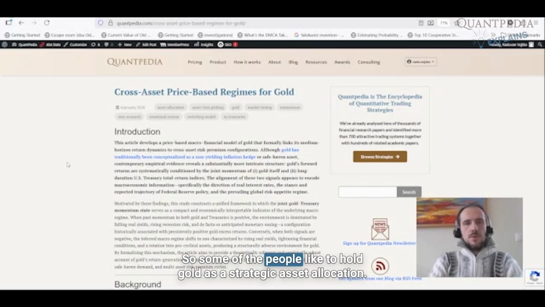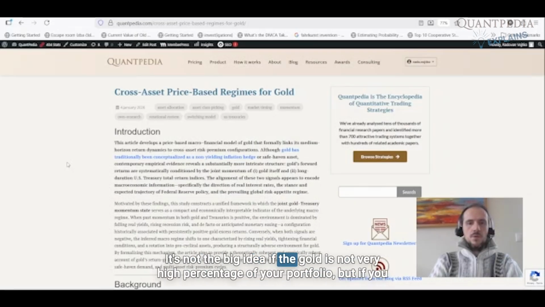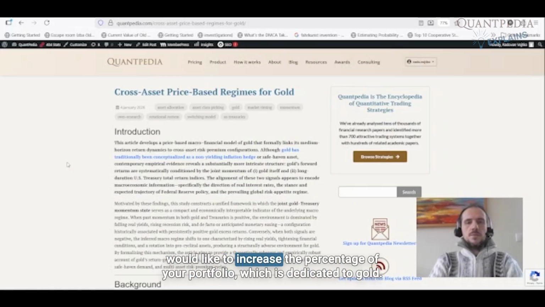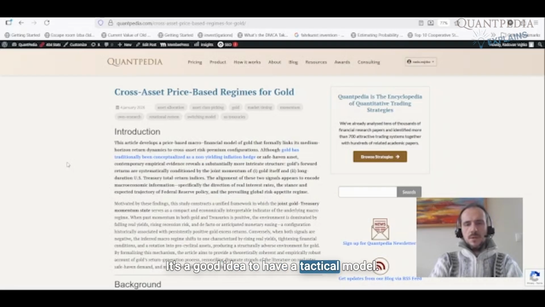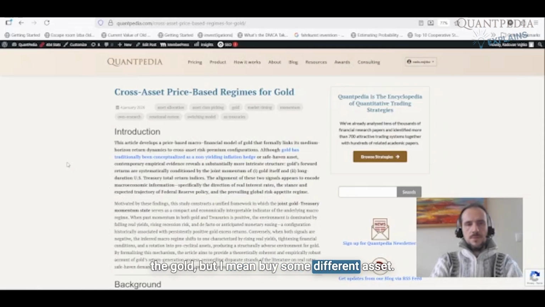So some of the people like to hold gold as a strategic asset allocation. What it means is that you buy it and you hold it no matter what. It's not a bad idea if the gold is not a very high percentage of your portfolio. But if you would like to increase the percentage of your portfolio which is dedicated to gold, it's a good idea to have a tactical model. So to have the model that will tell you when to buy the gold and when to not hold the gold, but some different assets.